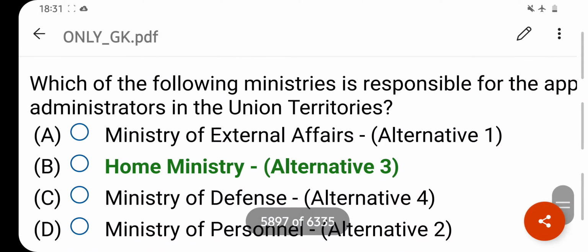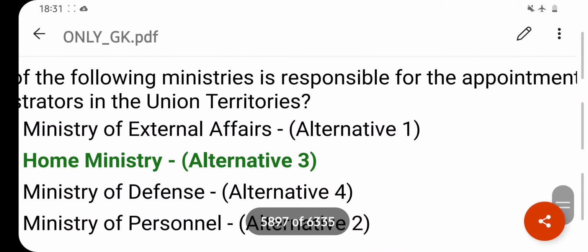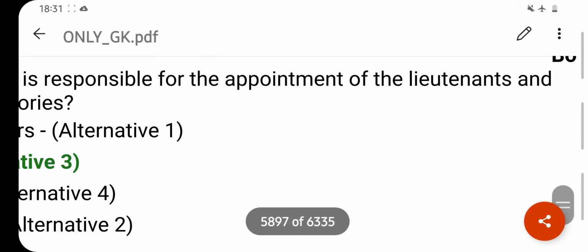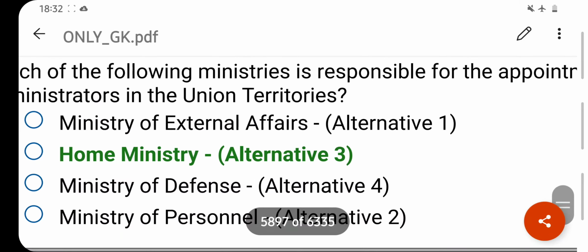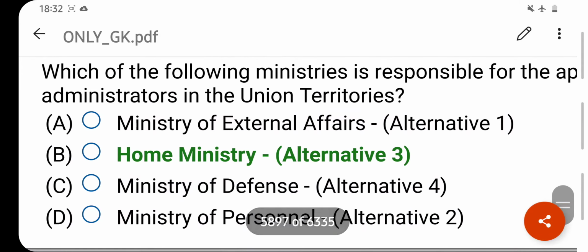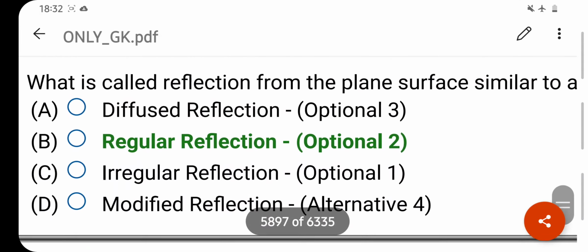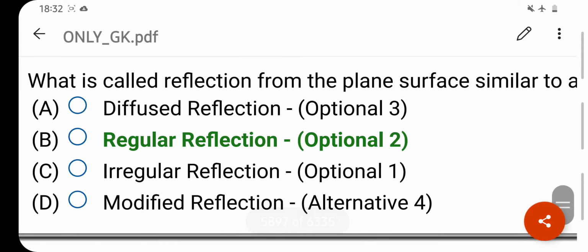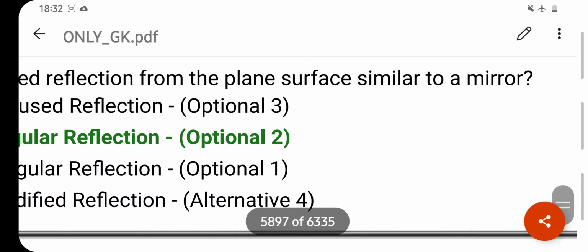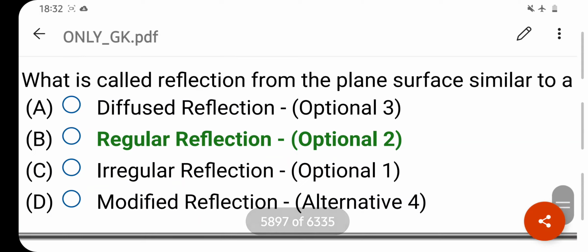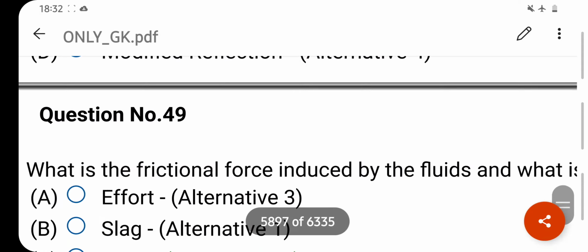Which of the following ministries is responsible for the appointment of the lieutenant governor and administrator in the Union Territories? Your right answer is Home Ministry. Option B is your correct answer. What is the reflection from a plane surface, similar to a mirror, called? Your right answer is regular reflection. Option B is your correct answer.